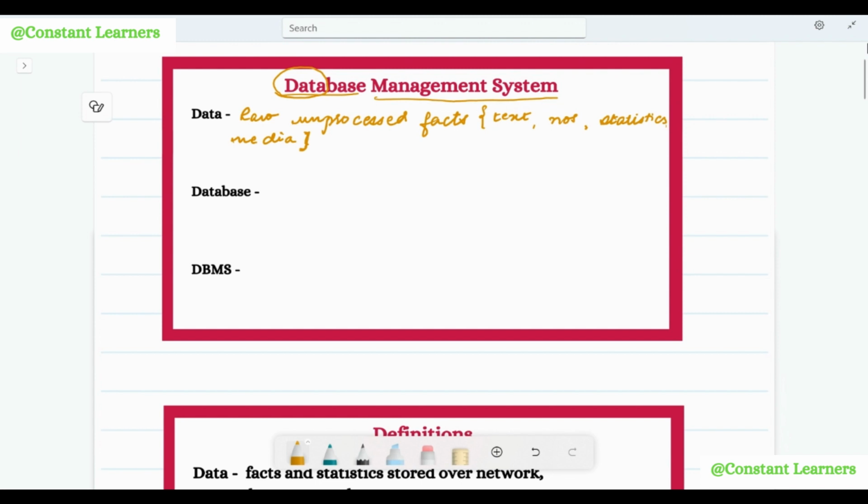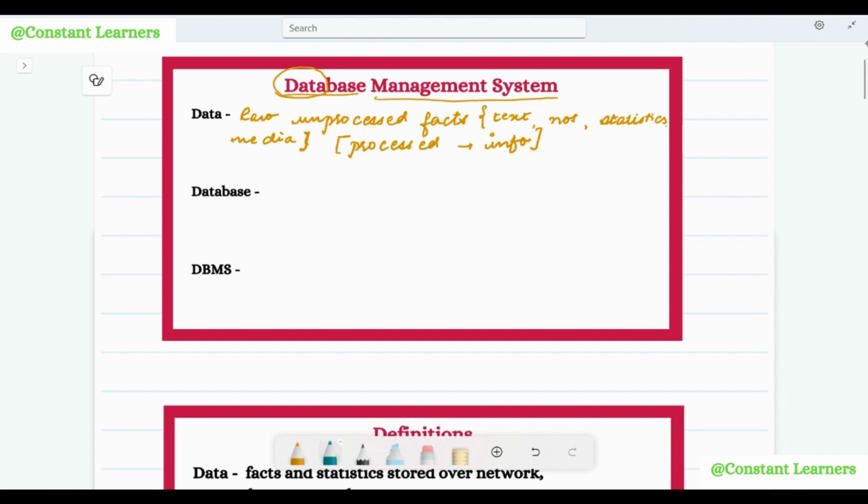Now when these raw unprocessed facts are processed, that is, when data is processed, it generates information. I hope that data has been understood.